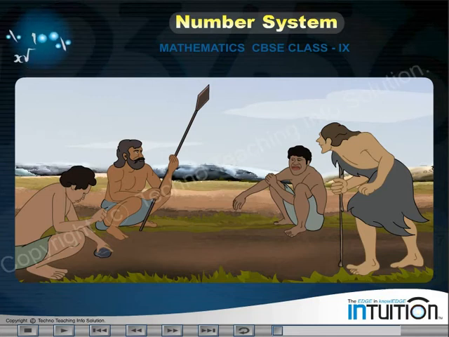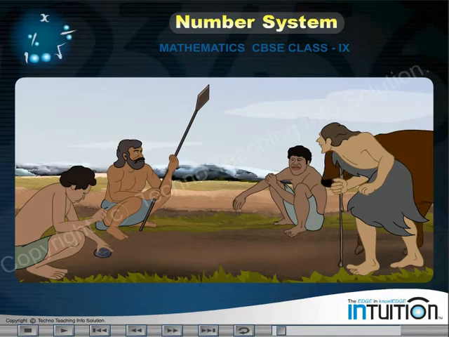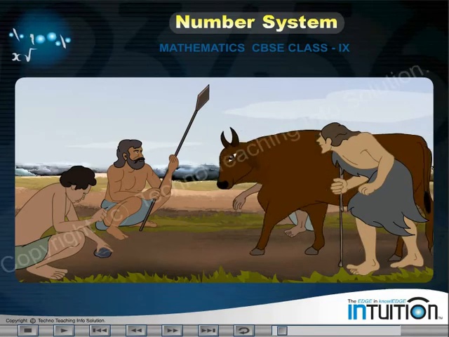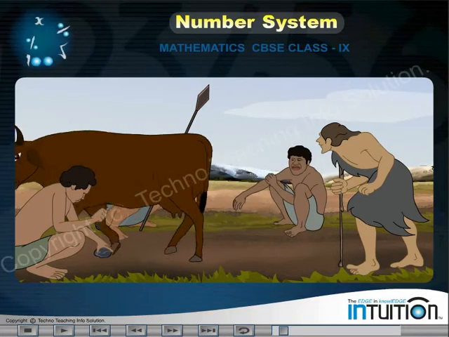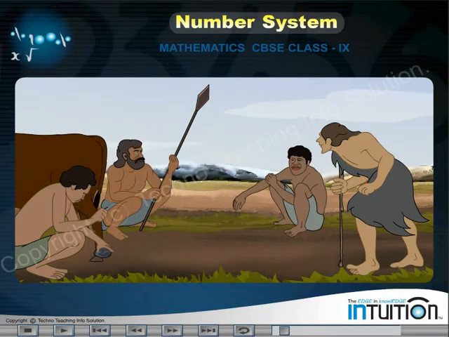Long years ago, people lived in forests and caves. They lived in small groups. They exchanged things among these groups, like cows. Then they faced a problem. How many cows were exchanged between two groups?